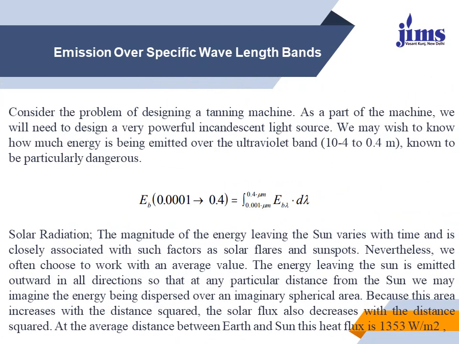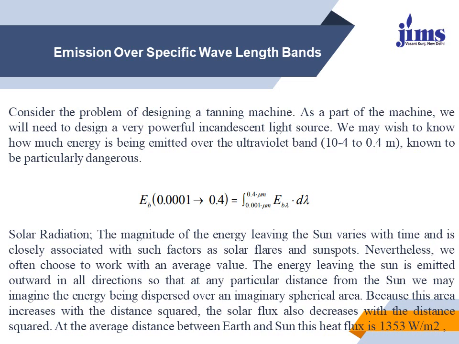Next is emission over specific wavelength bands. Consider the problem of designing a tanning machine. As a part of the machine, we will need to design a very powerful incident light source. We may wish to know how much energy is being emitted over the ultraviolet band, that is 10 to the power minus 4 to 0.4 micrometer, known as the particularly dangerous band.